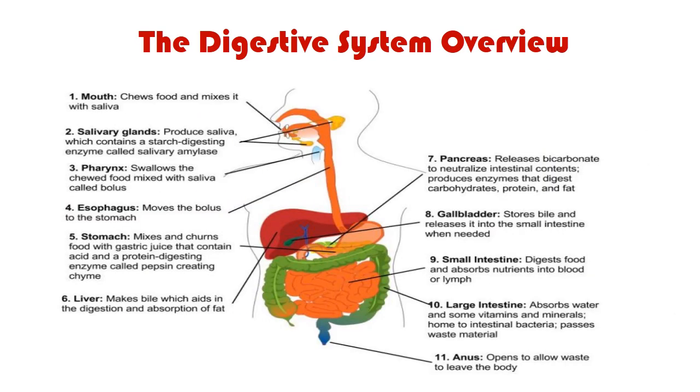Now, this is the digestive system overview. It shows us the various parts of the digestive system and all the organs and glands involved in it. We have the mouth, the salivary glands, the pharynx, the esophagus, the stomach, the liver, the pancreas, the gallbladder, small intestine, large intestine, and anus. They all play a very essential role in the digestive process. Now, let's go into the various parts of the body and what happens there in detail.